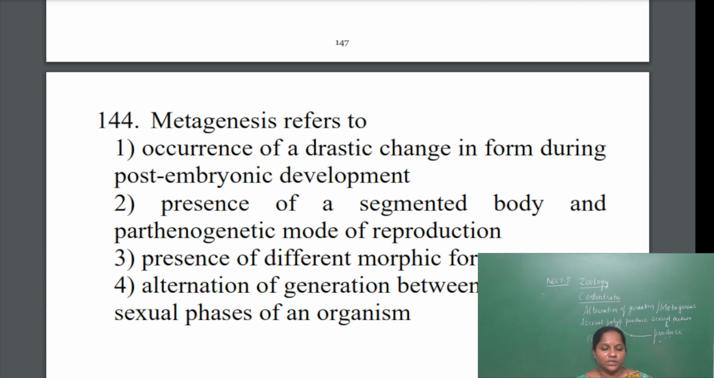But the other options: occurrence of drastic change in form during post-embryonic development is not at all related to that. Presence of a segmented body and parthenogenetic mode of reproduction: segmented bodies are in the annelids, parthenogenesis in the arthropods. Presence of different forms is called metamorphosis, and it occurs in the arthropods only. So alternation of generation, or metagenesis, means the asexual and sexual phases of an organism. Okay, the fourth one is correct.